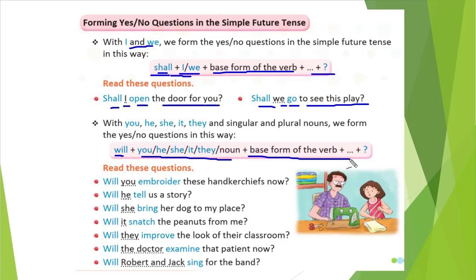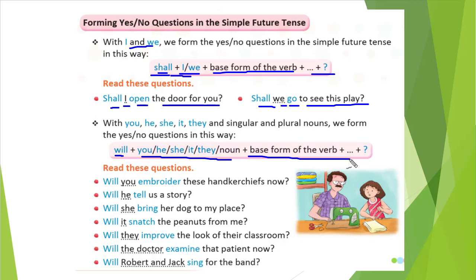Will you embroider these handkerchiefs now? Will he tell us a story? Will she bring a dog to my place? Will it snatch the peanuts for me? Will they improve the look of their classroom? Will the doctor examine the patient now? Will Robert and Jack sing for the band?